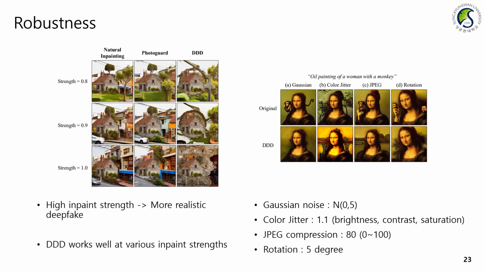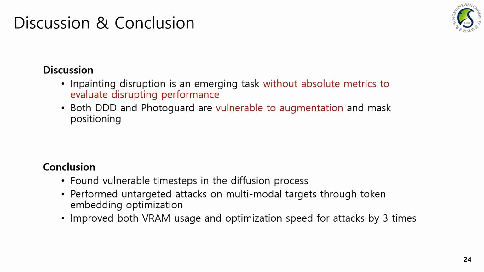Additionally, the figure on the right demonstrates robustness to augmentation. We were able to verify robustness using the augmentation setting below, but we felt that there was still room for improvement with larger augmentations. Well, we'll conclude our introduction to DDD here.